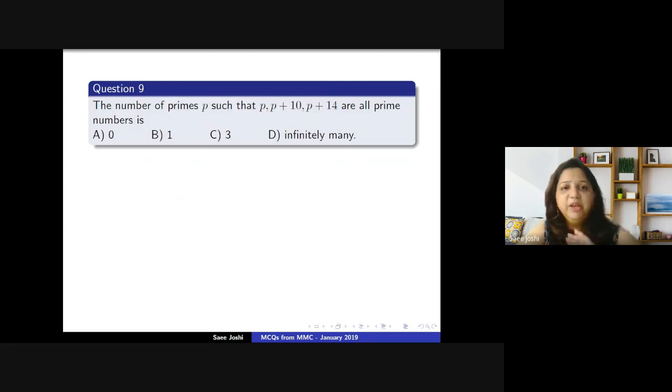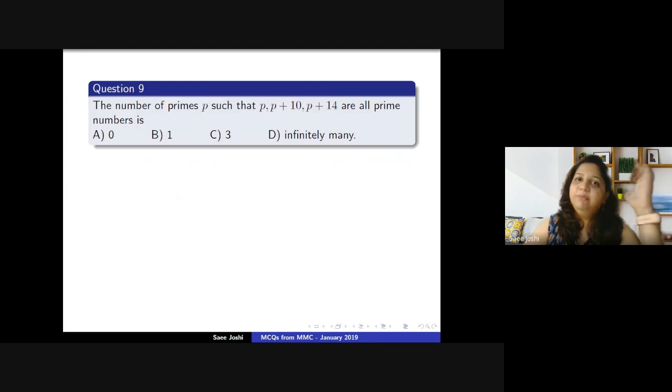So let us take P equal to 3. If we take P equal to 3, we get 3, 3 plus 10, that is 13, and 3 plus 14, that is 17. Yes, so 3 is working. So clearly we can eliminate option A. Now once we have got at least one prime, we can check how many primes there are, based on the case that P equal to 3 works for this scenario.